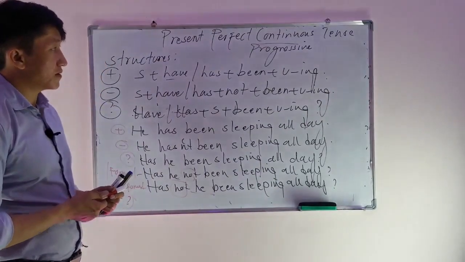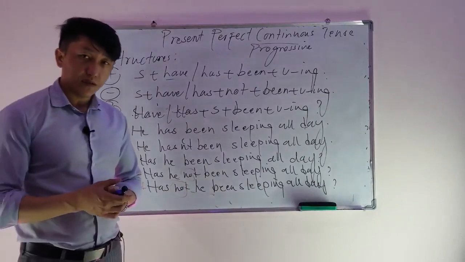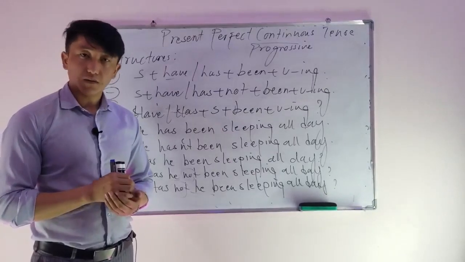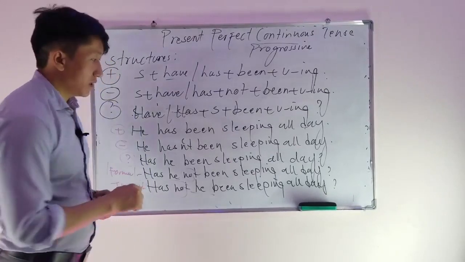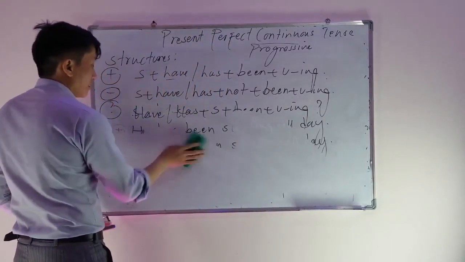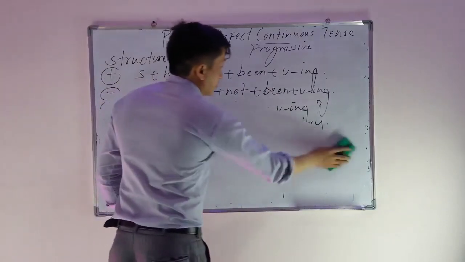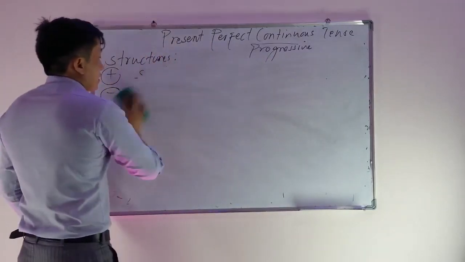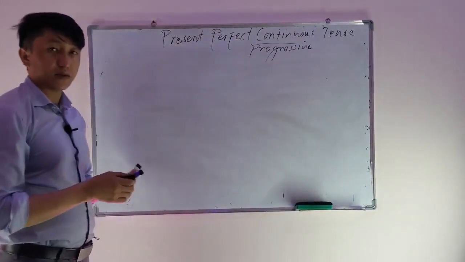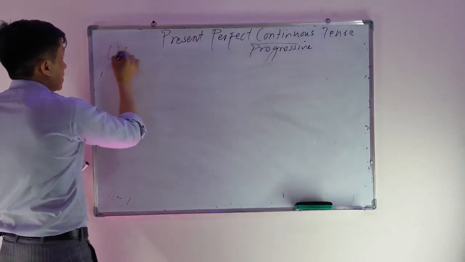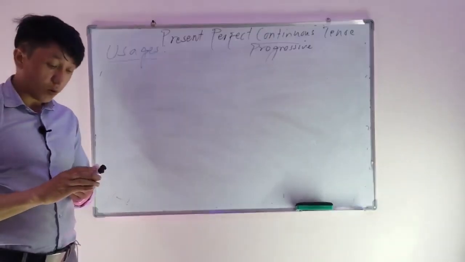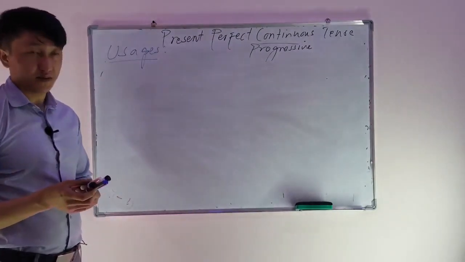Now, this is how we can use the structures of present perfect continuous tense, or we can say present perfect progressive tense. Now, we got to be really careful not to use the verbs that cannot take ing. So we cannot use non-progressive verbs. So here is called progressive. It's only used for the verbs that can take ing. But if the verbs cannot take ing, we cannot use this tense. Now, that's about the structures. Let's talk about how to use them and when to use them. Let's discuss the usages. So, what are the usages actually, or when do we use present perfect continuous tense or present perfect progressive tense?